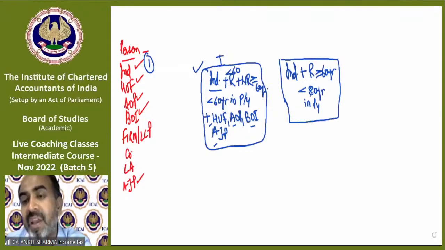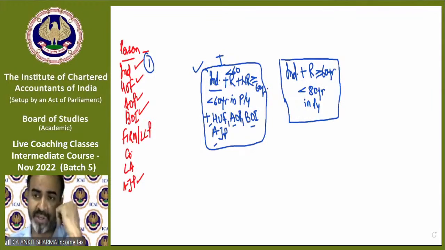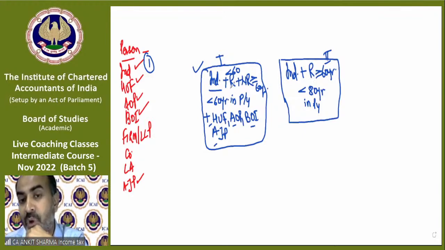And if their age is more than or equal to 60 years but less than 80 years in previous year, they have a separate block for tax calculation, because they do not fall in the first block, because in that block only those residents can come whose age is less than 60 years, or non-residents will fall whatever age they are. So if you are a resident and age is more than or equal to 60 years but less than 80 years, you will fall in the other block. We call them senior citizen.